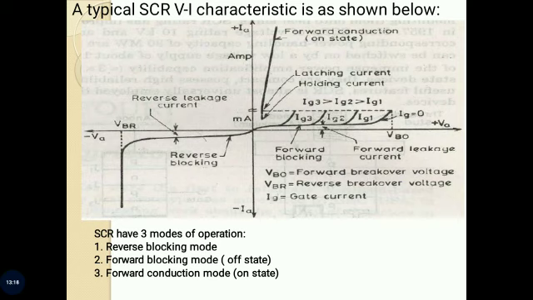In this mode, thyristor is in on state and behaves like a closed switch. Voltage drop across thyristor in the on state is of the order of 1 volt to 2 volt, depending on the rating of SCR.